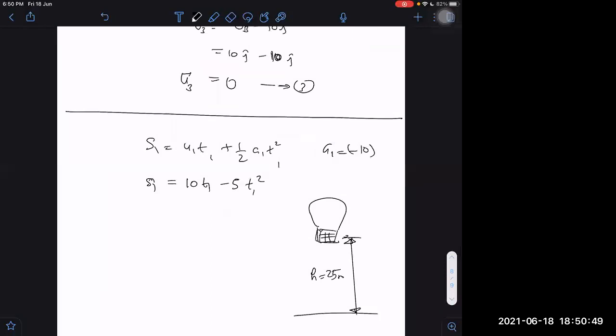We are releasing it and finally it will fall on the ground only, or not? Minus 25. That is the only point to be remembered here, not plus 25, it is minus 25, because the initial position is up and the final position is below. So minus 25 is equal to this. Can we get the answer? For any quadratic equation we have a direct formula, so we can always get the answer, whether we have integral roots or not. So I am just leaving it here, you will get the answer.